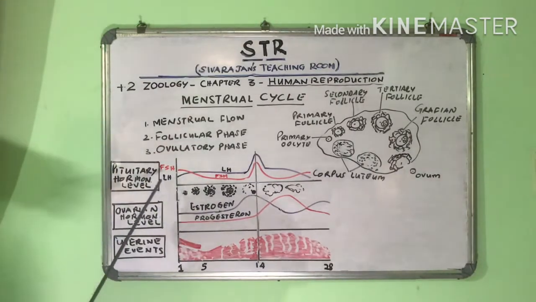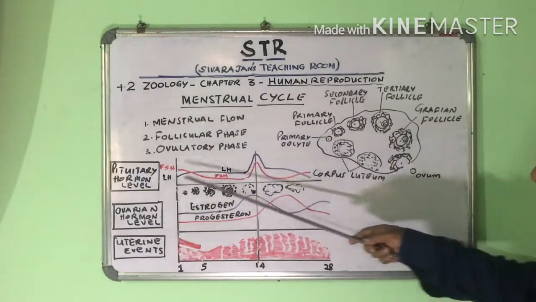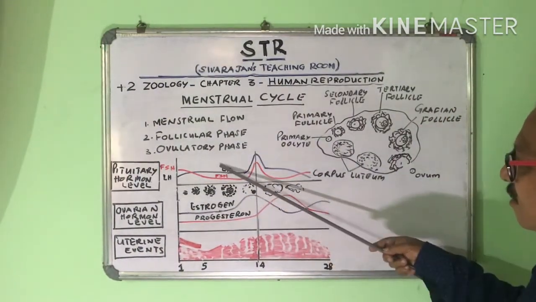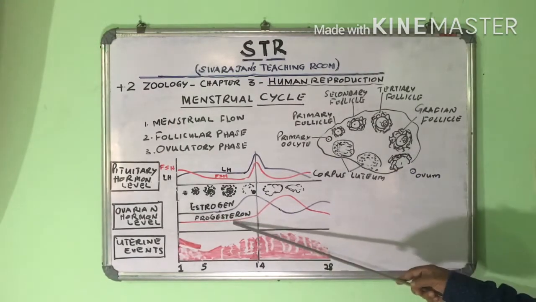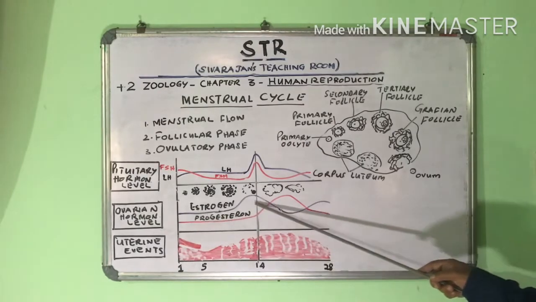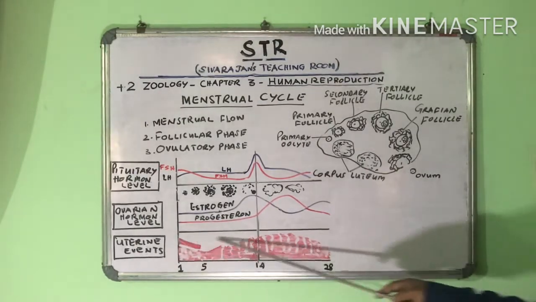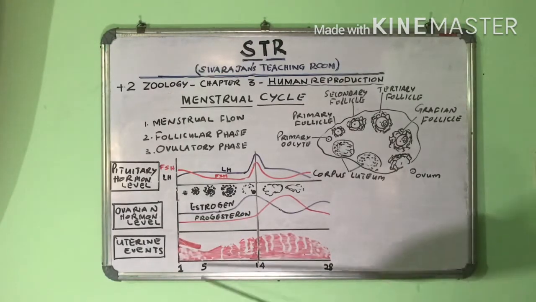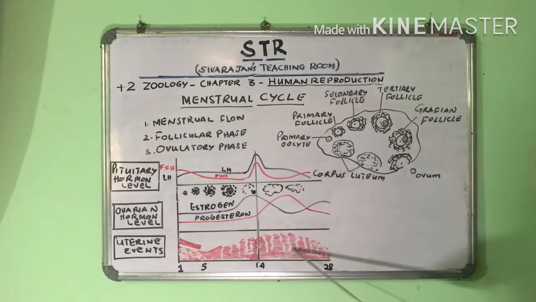This graph explains the pituitary hormone level during this menstrual cycle, and this graph explains the ovarian hormone level during the menstrual cycle, and the uterine events. This graph explains the changes that take place in the uterus.